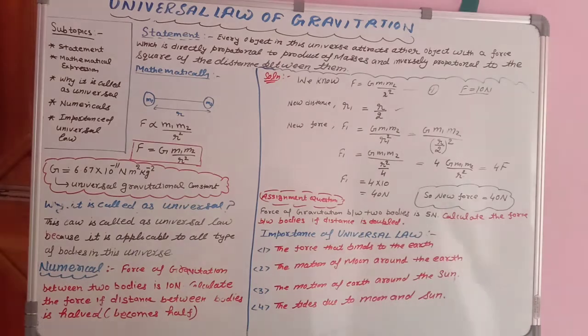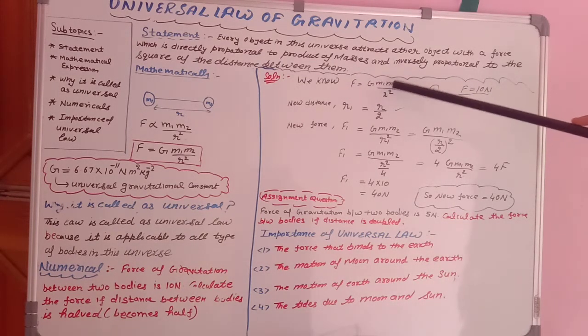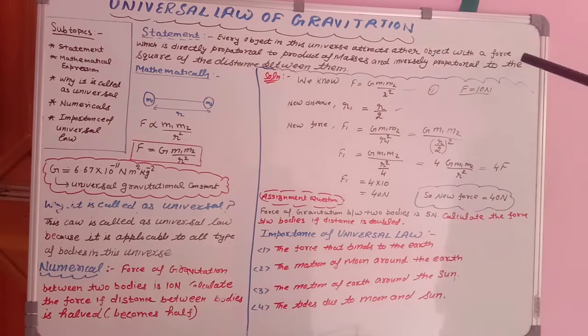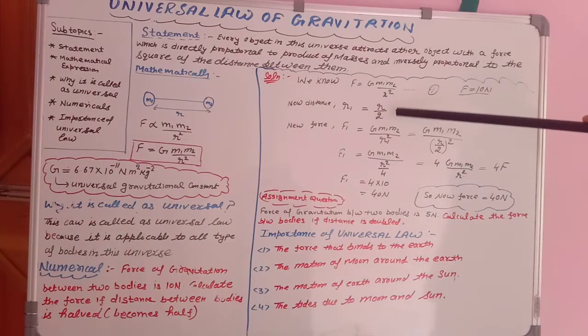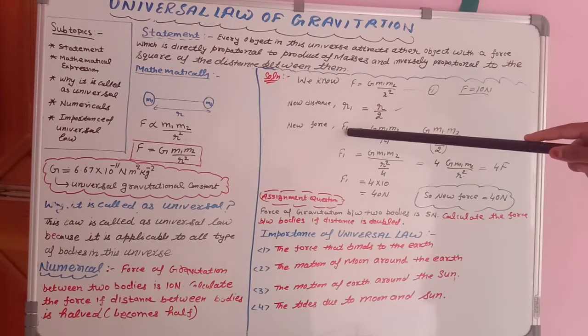Very simple students, we know that F is equal to capital G m1 m2 upon r square. Give it equation number 1, and this is given that the force is 10 Newton. We'll use it later, so keep it on one side. New distance means now the distance is halved. Halved means it is r upon 2. Earlier the distance was r and now it is r upon 2. So what will be the new force? I am denoting the new force by F1.